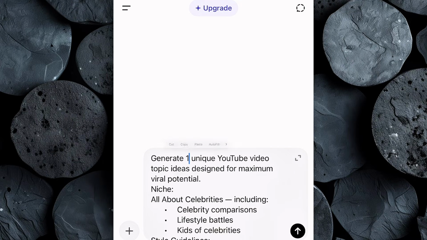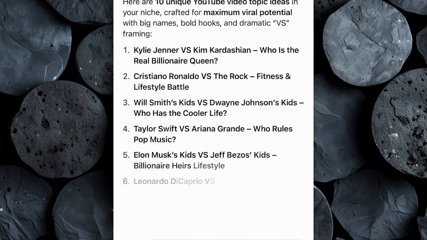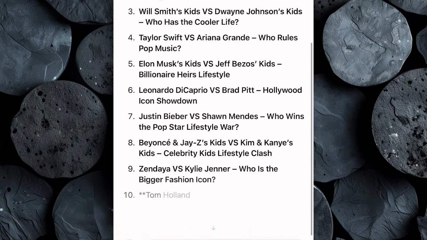Decide how many video titles you want it to generate for you. For example, you can ask for 10, 20, or even 50 different ideas at once. Hit enter, and in just a few seconds, ChatGPT will give you a full list of engaging video titles designed specifically for the luxury niche.